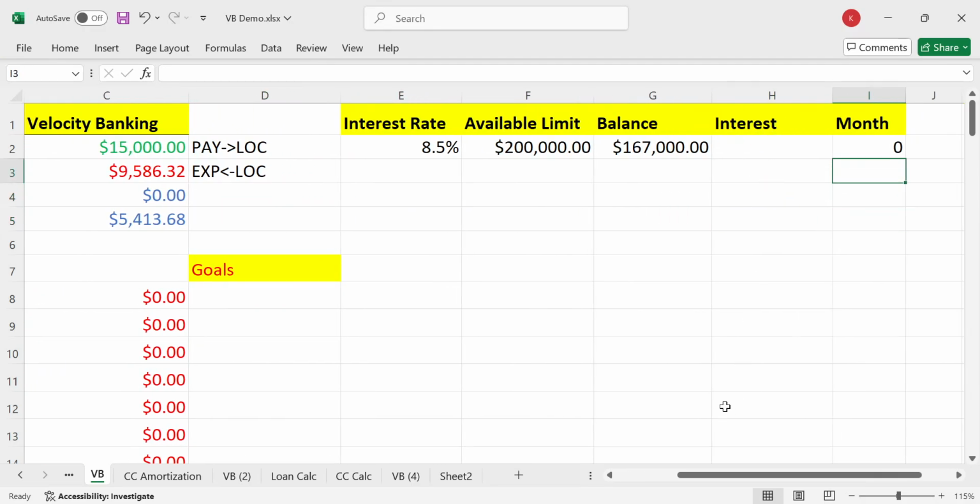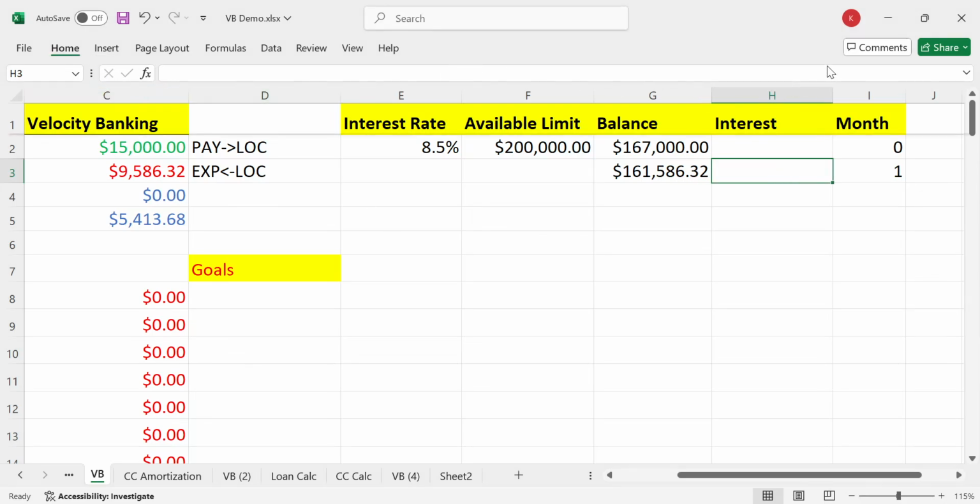So let's go ahead and calculate next month's balance. To calculate the next month's balance, it's the previous month's balance plus the previous month's interest minus our cash flow, 5413.68, and then you take the average daily balance, okay? You take the average daily balance, and then we'll do that.